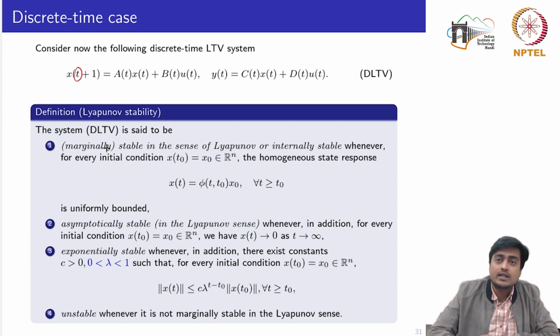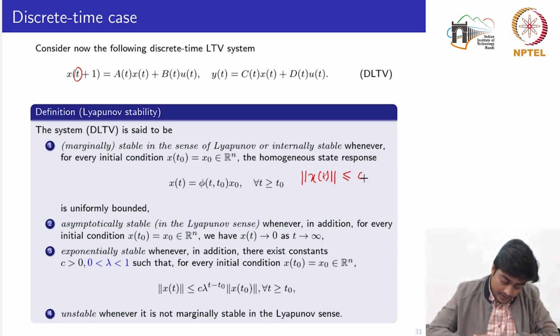The results we had discussed for the continuous time case almost remain the same for the discrete time case. The first result says the system is said to be marginally stable in the sense of Lyapunov, or internally stable, whenever for every initial condition x0 the homogeneous state response x(t) is uniformly bounded. The solution of the state space system must be bounded, and uniform boundedness means the norm of the signal x(t) is always less than or equal to some constant c.